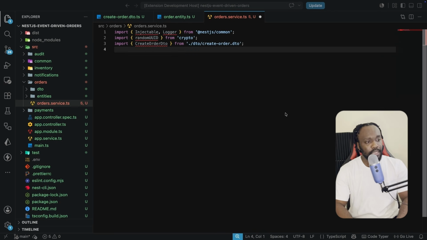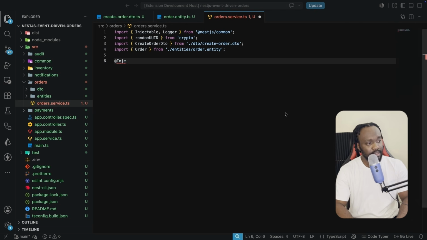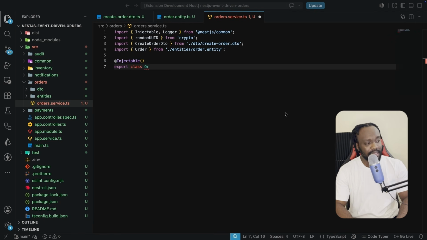We also need to import the order, which will come from the entities and the order.entity. We're going to mark the class as injectable, which is the orders service. Then we can export the class OrdersService. So this is the class definition. Let's have the logger instantiated. Private readonly logger is going to be equal to new Logger, and we're going to pass the OrdersService name.